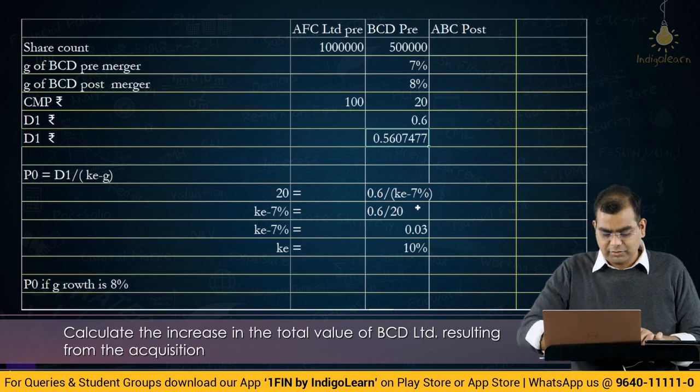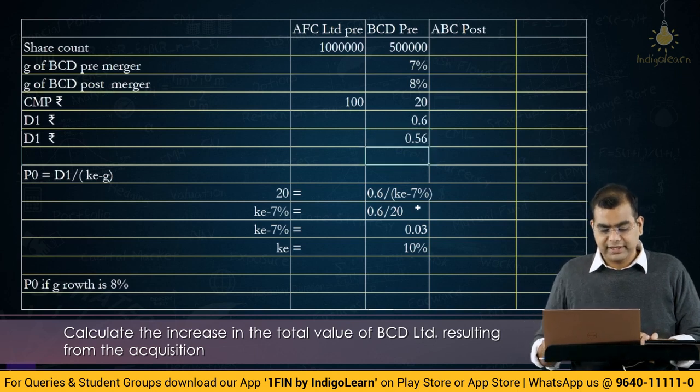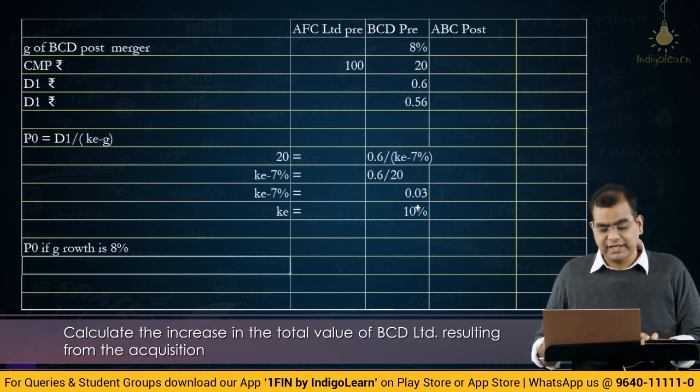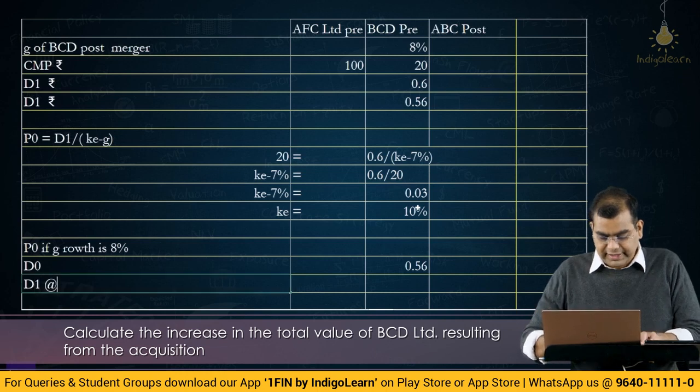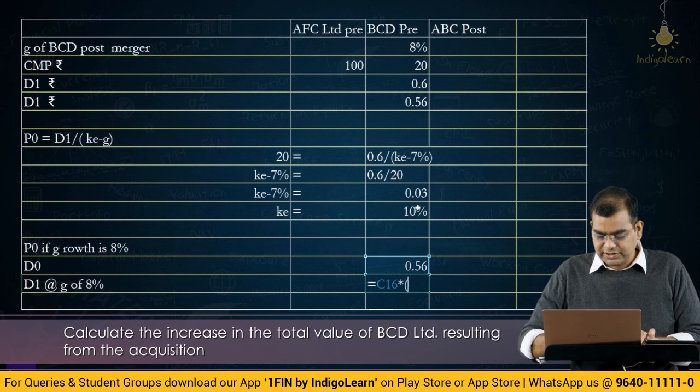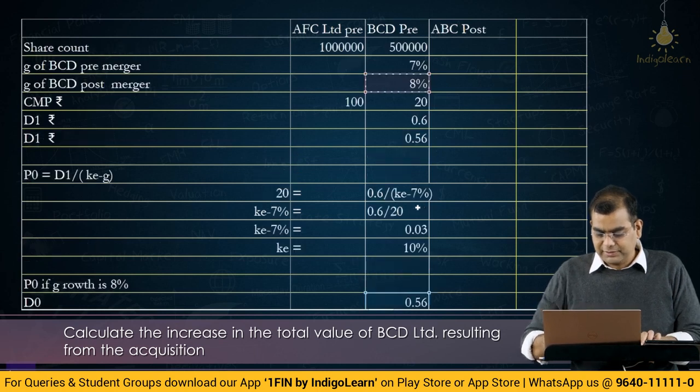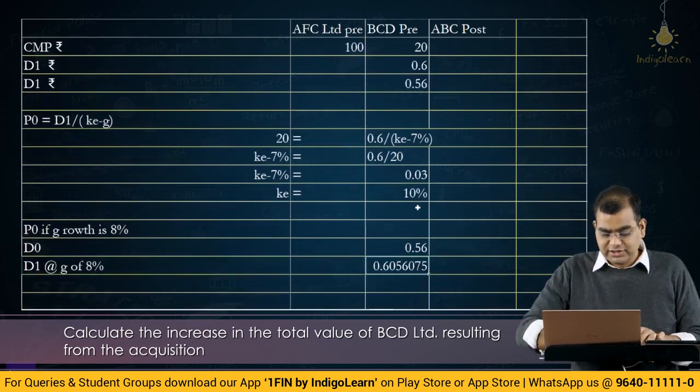So D0 is 0.56. If G is 8%, then D1 will change, no? When you are changing the denominator, even the numerator you have to take into account. So D0 is 0.56, and D1 at G of 8% is 0.56 into 1 plus 8%.